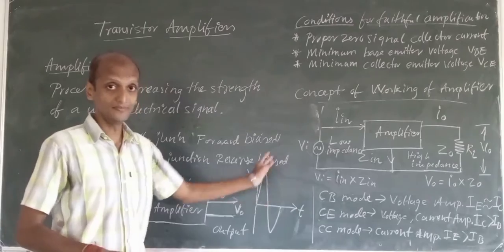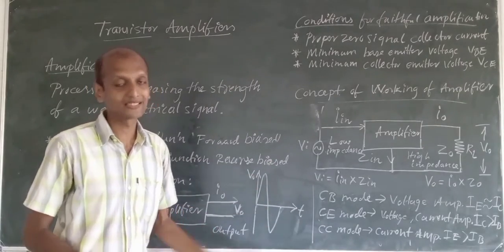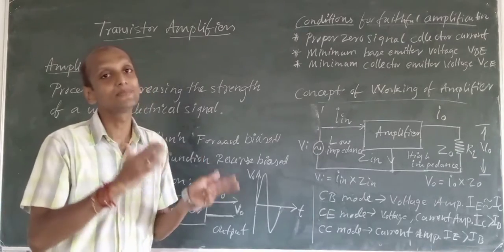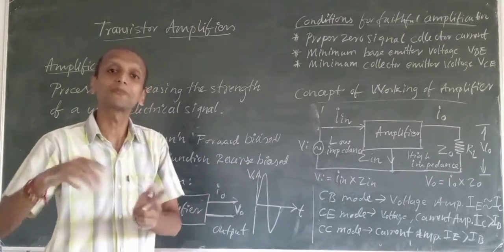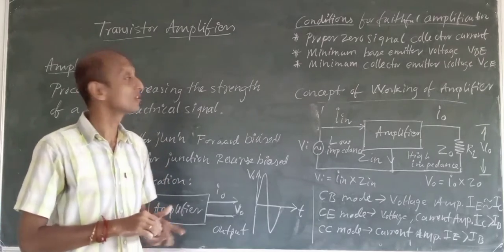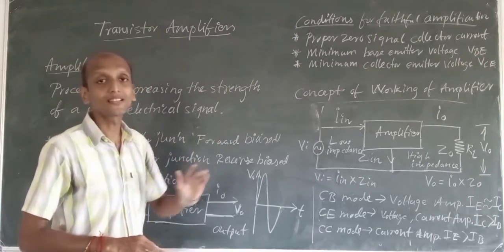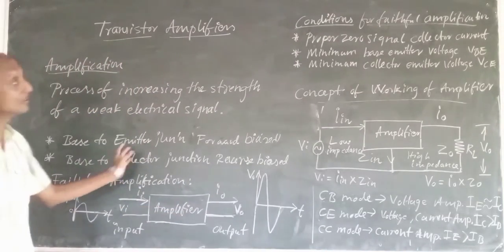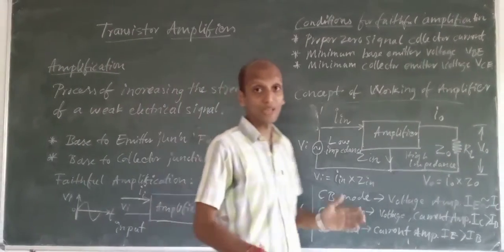That means the weak signal I have given, the same signal will be obtained at the output as a strong signal. That is what we call a transistor amplifier. So this is all about the transistor amplifier and faithful amplification.